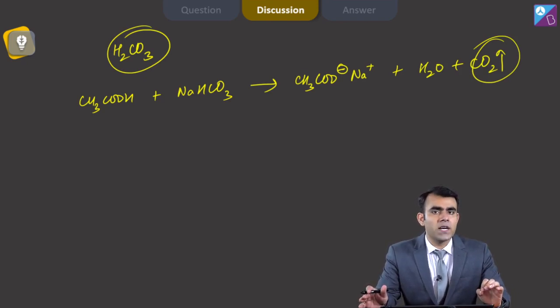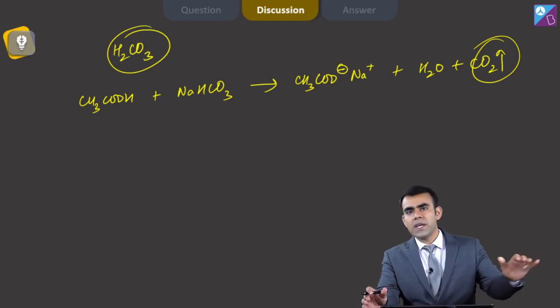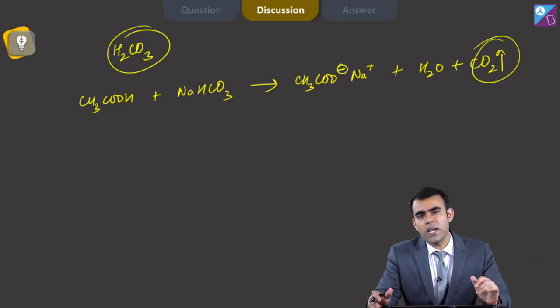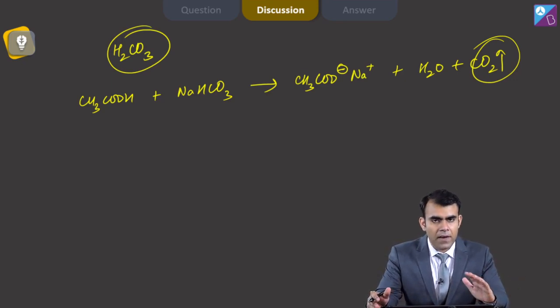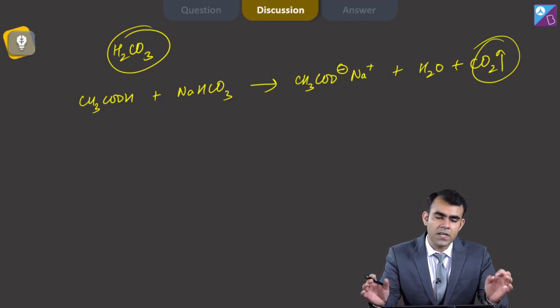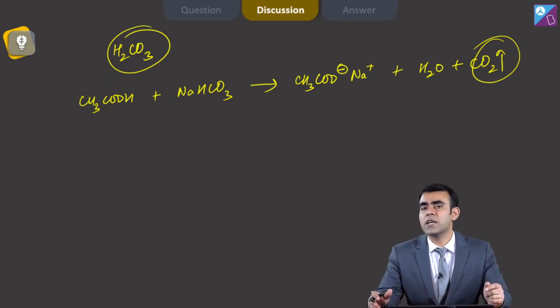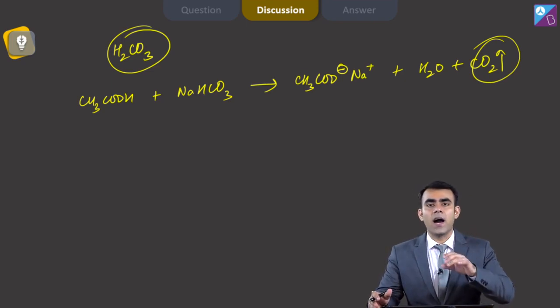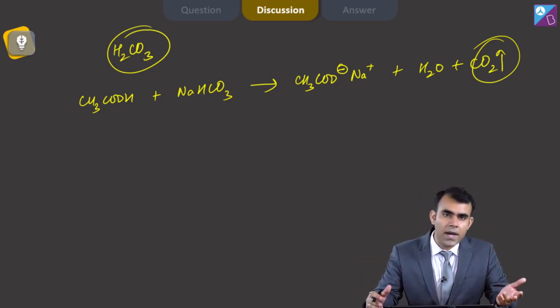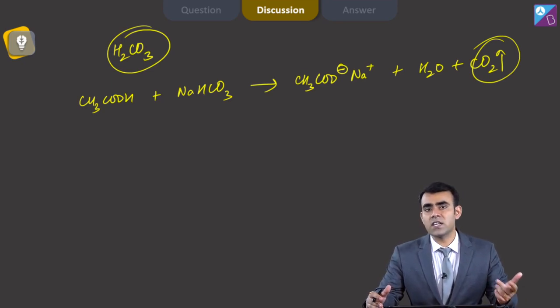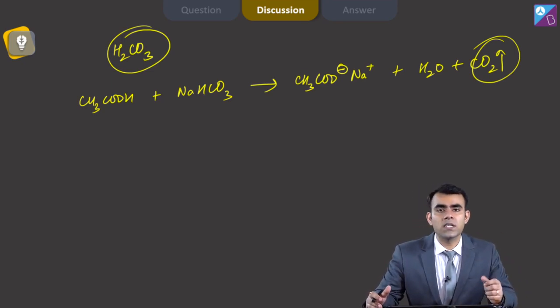So for this bicarbonate test we need a compound which has a lower pKa than 6.4, and we know that all carboxylic acids have their pKa values around 3, 4, 5. So yes, they have lower pKa than H2CO3, it means they give bicarbonate test. And phenols cannot give it unless I put very strong electron withdrawing groups at ortho or para positions. Sulfonic acids are even more acidic than carboxylic acids because of a greater number of equivalent resonating structures. So sulfonic acids also give bicarbonate test.